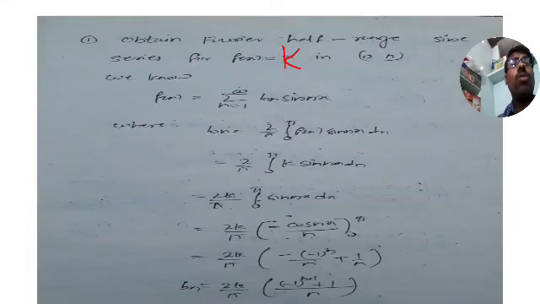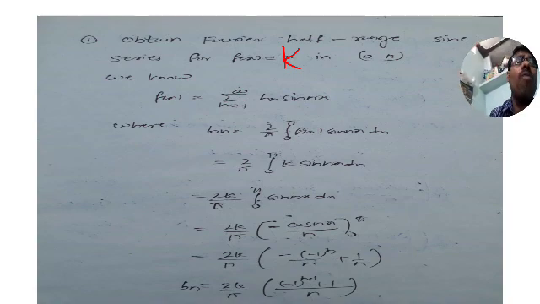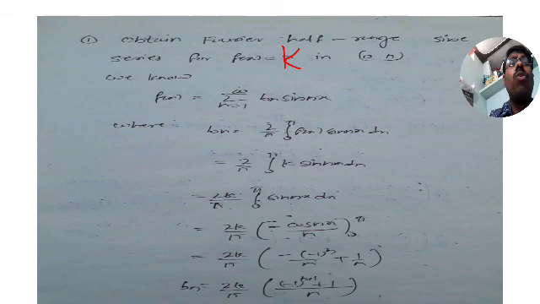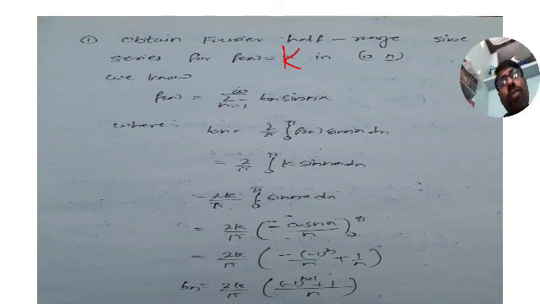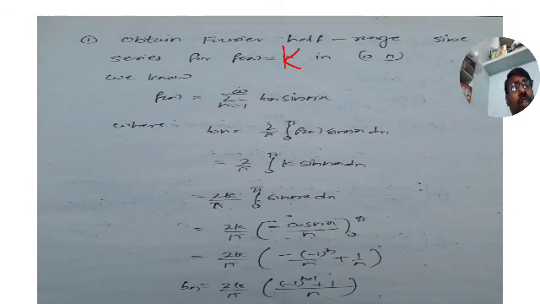So take it down: obtain a Fourier half range sine series for the function f of x is equal to k in 0 to pi. The interval is 0 to pi, and half range sine series means sigma bn into sin nx. First find bn. The bn value we got is 2k by pi, minus 1 whole power of n plus 1 by n.